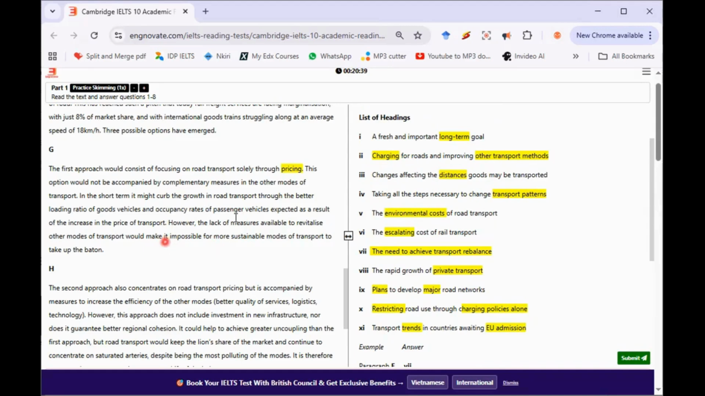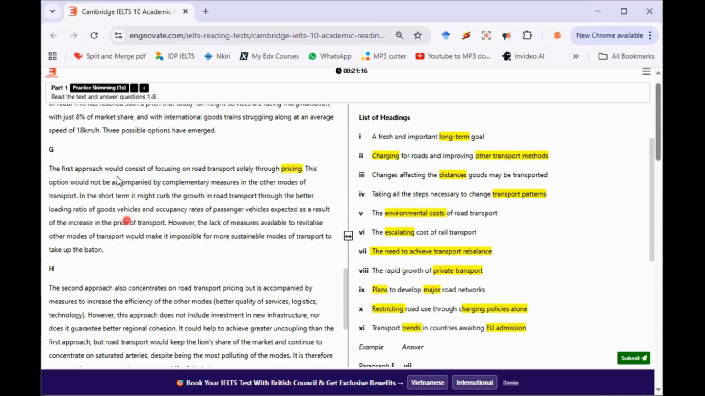They didn't talk about improving other transport. This person says that word. Lack of measures available to revitalize other modes of transport would make it impossible. This number says charging for roads and improving. If you charge for roads, people will not use roads. If you do not improve other methods of transport, people will go and be using them.